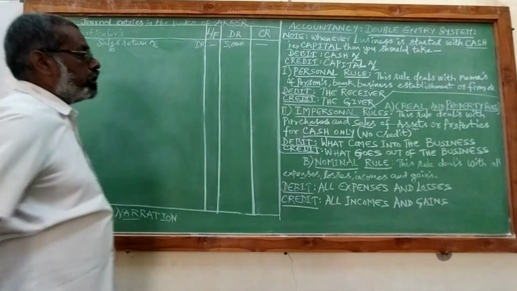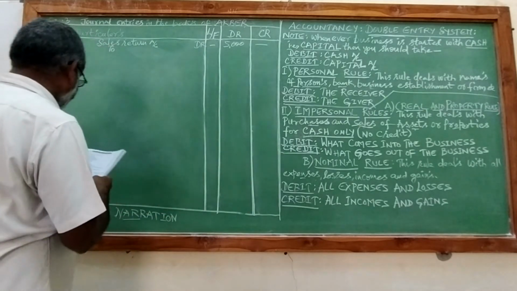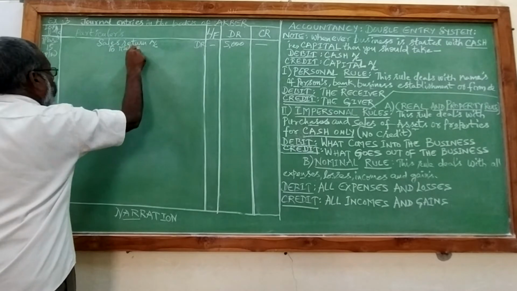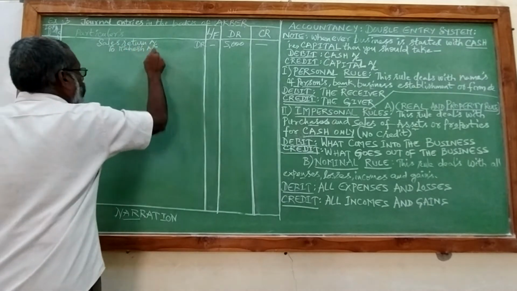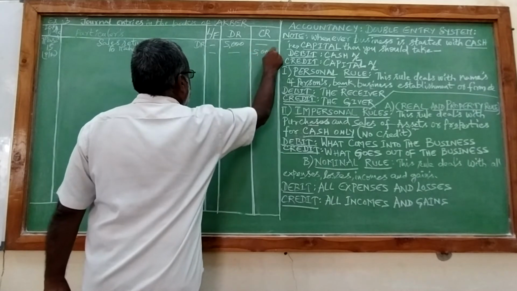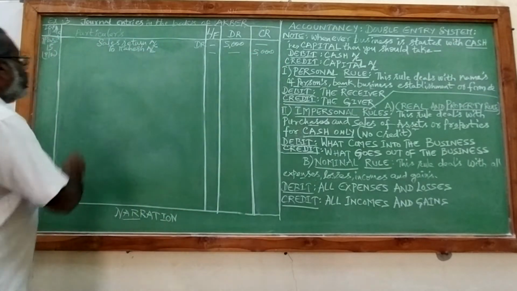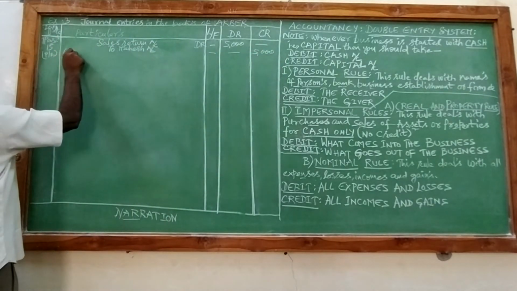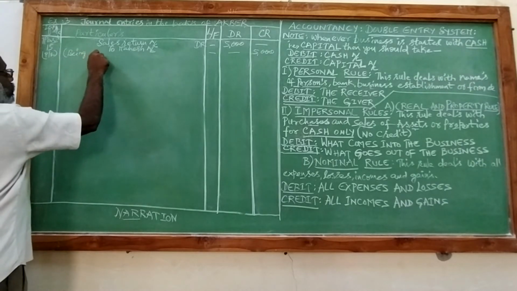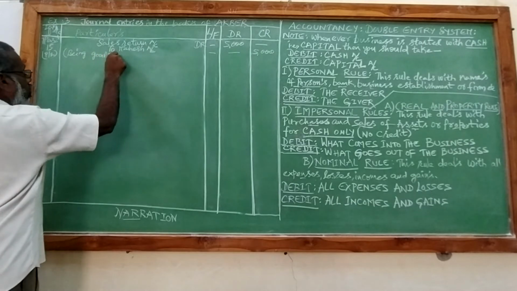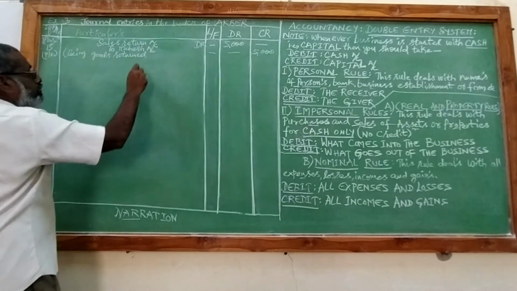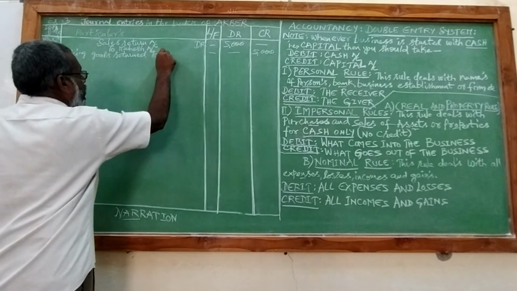So, who is the giver? Mahesh is the giver. So, the narration will be being goods returned by Mahesh.